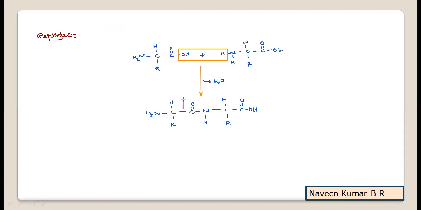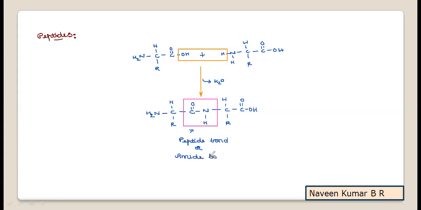We can indicate this bond, whatever is formed now, as the CONH bond between the two amino acids with the interaction of its COOH group and NH2 group. It is called a peptide bond, or it is also called an amide bond.